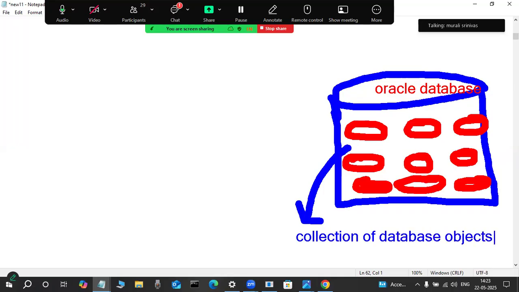Now check it out. Concentrate here. Users are there. These users first connect to client tools.